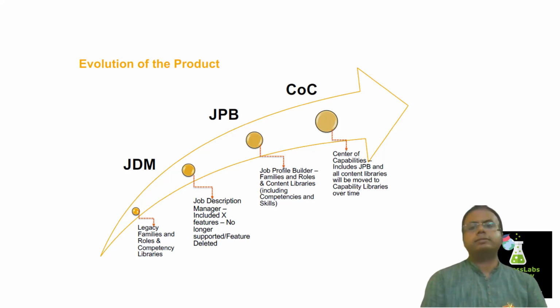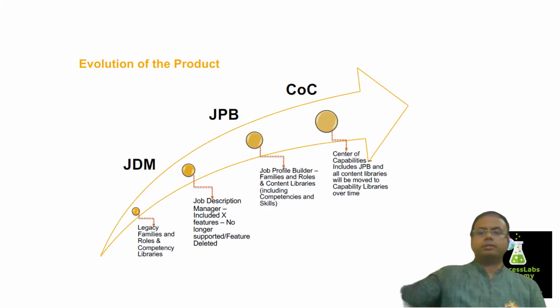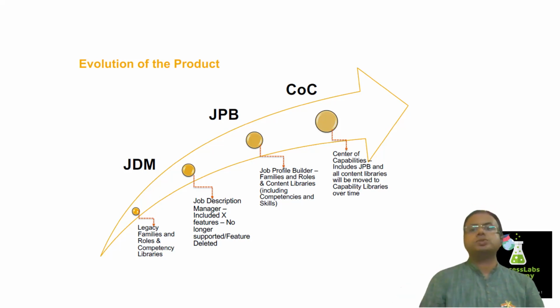And currently, the center of capabilities is a superset of your JPB. In JPB, we have our own competency and skills library. We have job families, job roles, a lot of stuff. But over and above that, you will be seeing all these things in the center of capabilities. We have more features and more content in terms of various other categories of employees' skill sets, or you can say their aspirations, right? All those things we will be able to see in the COC, the center of capabilities.